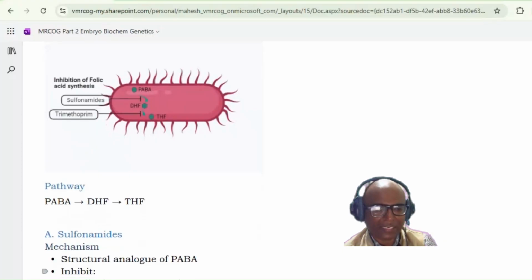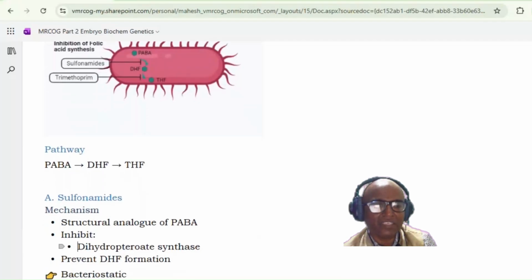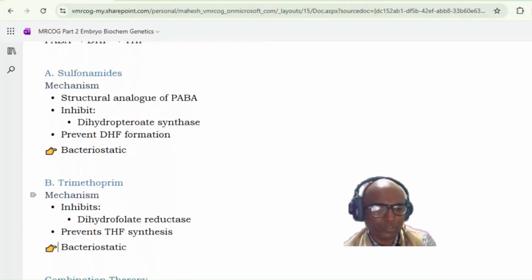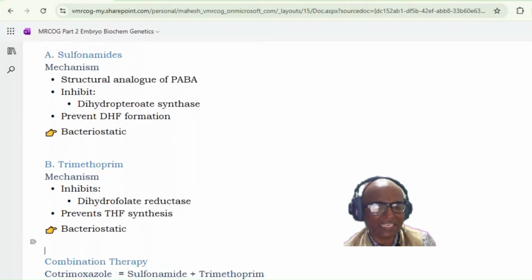Individually speaking, they are bacteriostatic. The sulfonamides' mechanism is that they are structural analogs of PABA, and they inhibit the dihydropteroate synthase enzyme, which prevents the DHF formation, dihydrofolate formation, and this is bacteriostatic in nature. Second is trimethoprim. It inhibits the dihydrofolate reductase, which prevents the THF synthesis, the second step, and this is also bacteriostatic in nature.